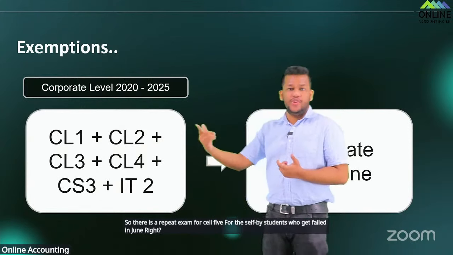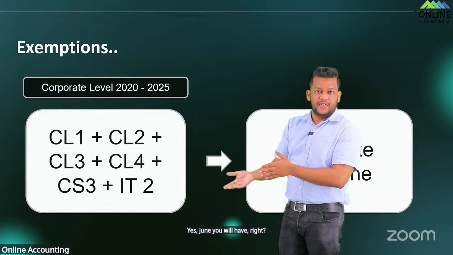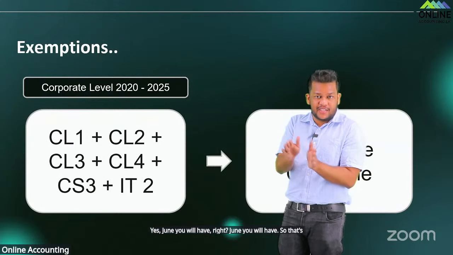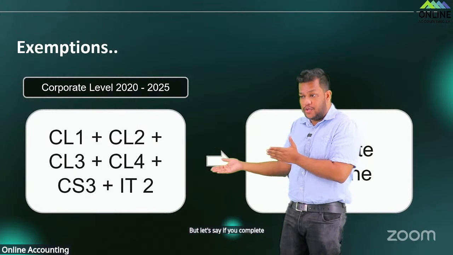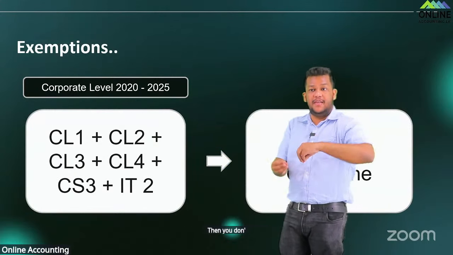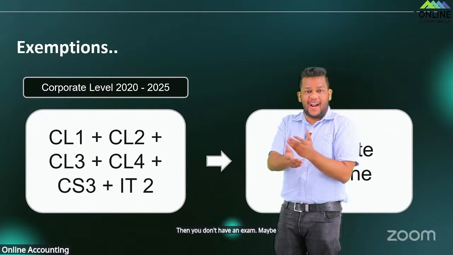Yes, June you will have, right? June you will have. So that's for the students who are currently done with SL1 to SL4. But let's say if you complete SL1 to SL4 by June, then you don't have an exam. Maybe they will give you, but at the moment, no, right?